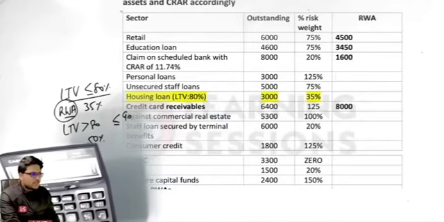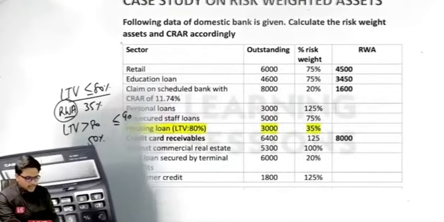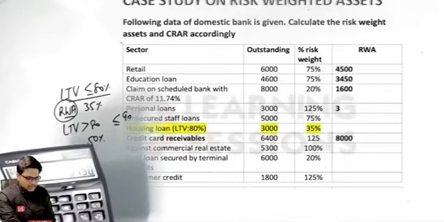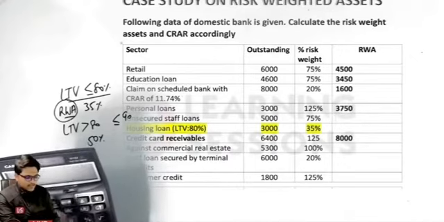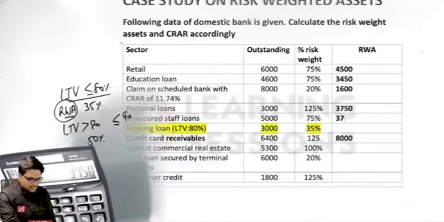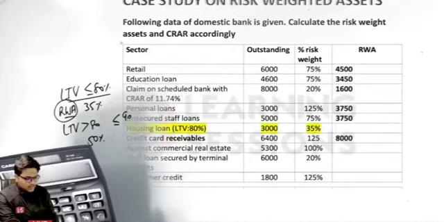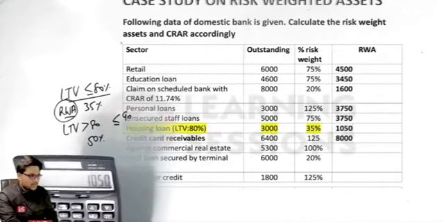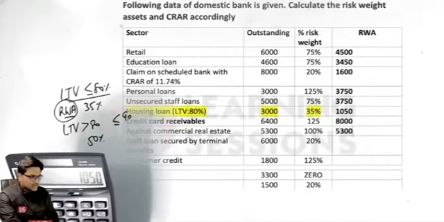And for the personal loans, it is 125%, so it will be 3,000 into 125%, that is 3,750. And further in the case of the unsecured advanced loans, it is 5,000 into 75%, so it will be 3,750 again. And then it is housing loan LTV 35%, so 3,000 into 35%, so it is amounting to 1050. Further, it is related to against commercial real estate, it is 5,300 directly because it is 100%.